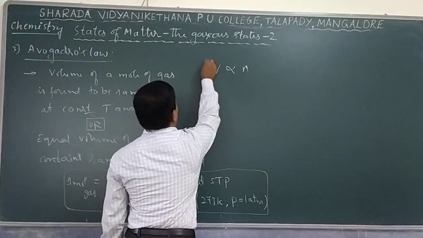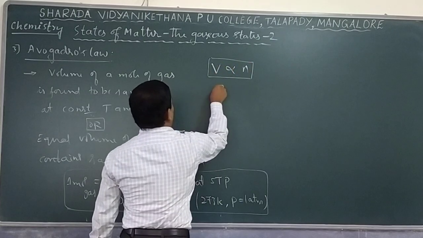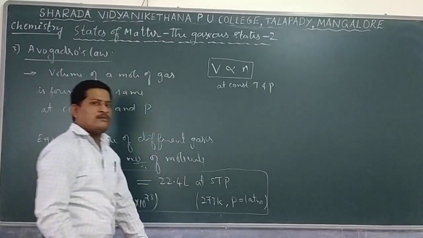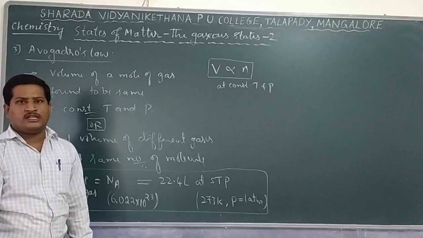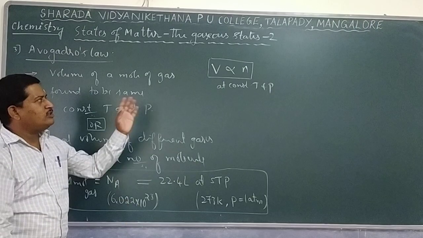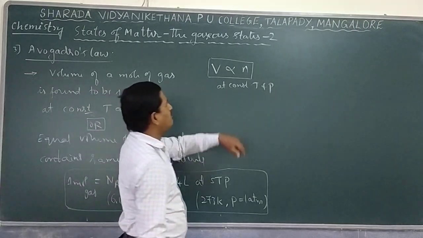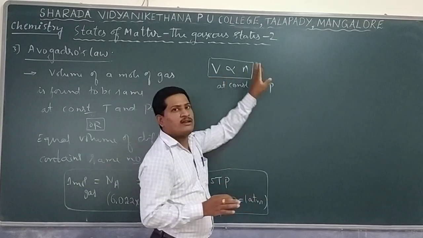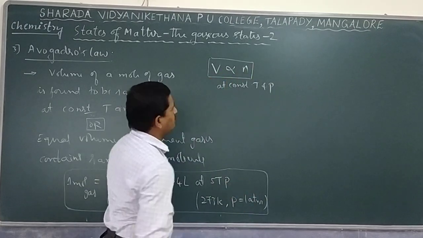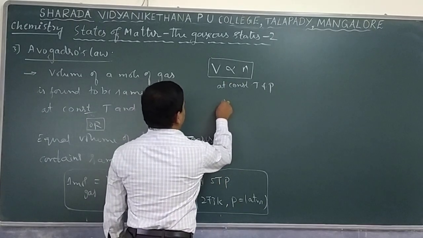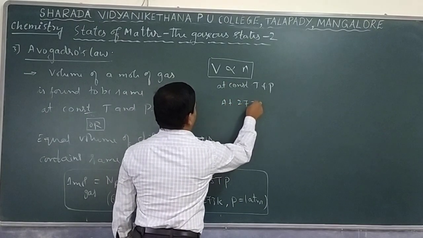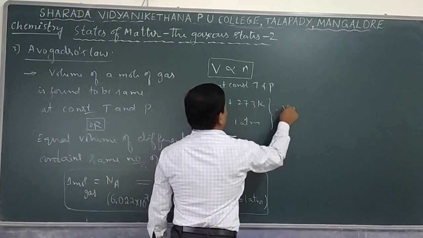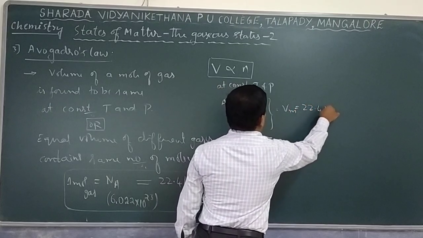So V is directly proportional to n. That is observed at constant temperature and pressure. As temperature changes, volume also changes, and as pressure changes, volume also changes. At constant temperature and pressure, the volume shown by different gases containing the same number of molecules is the same. So V is directly proportional to n. Or we can say at 273 Kelvin temperature and at the same time 1 atmospheric pressure, the volume occupied is nothing but 22.4 liter.